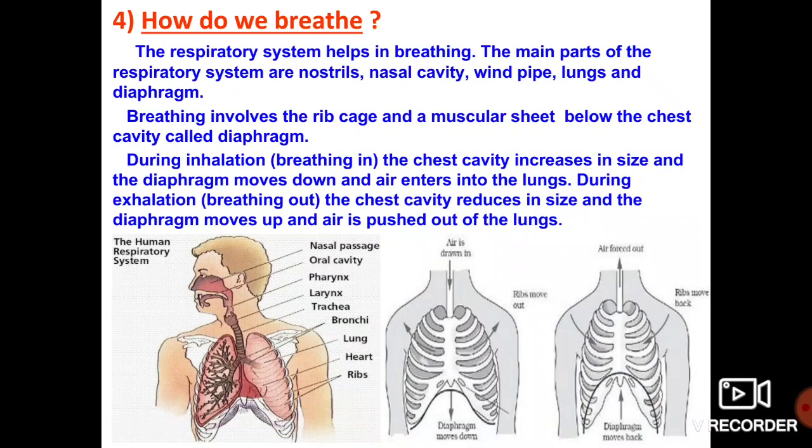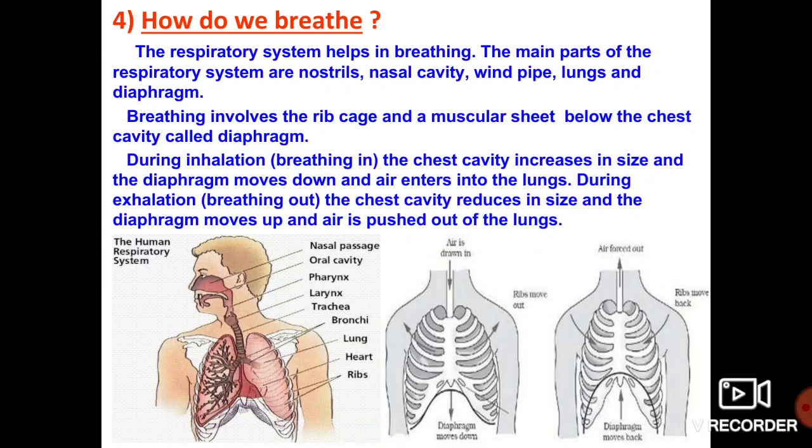The main respiratory parts of the human body are the nostril, nasal cavity, windpipe, lungs, and diaphragm. Here the breathing involves the rib cage and the muscular sheath below the chest cavity, which we call the diaphragm. Dear children, this is a very important thing.